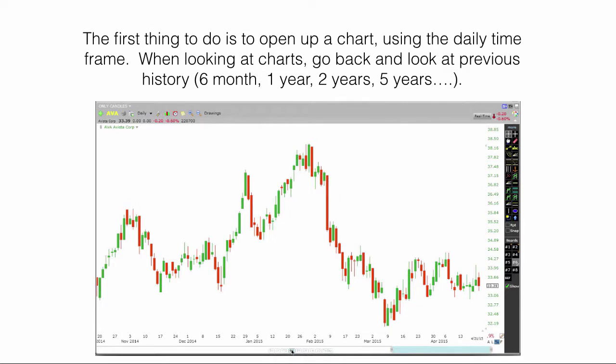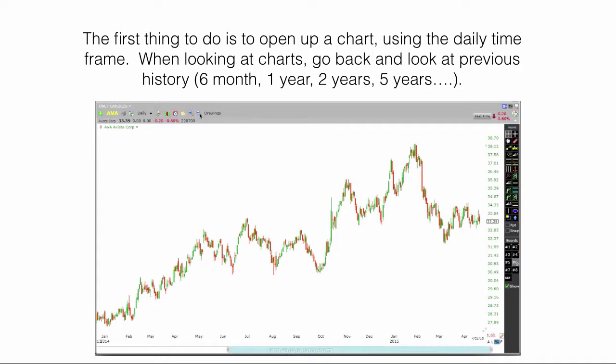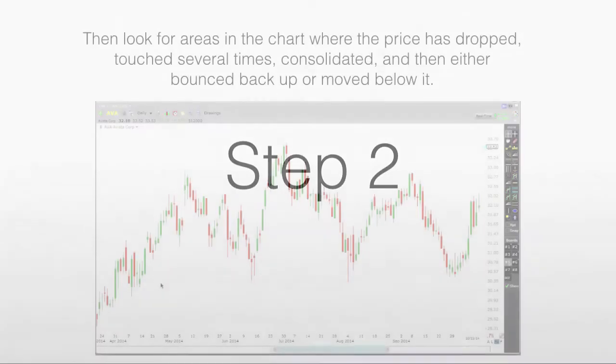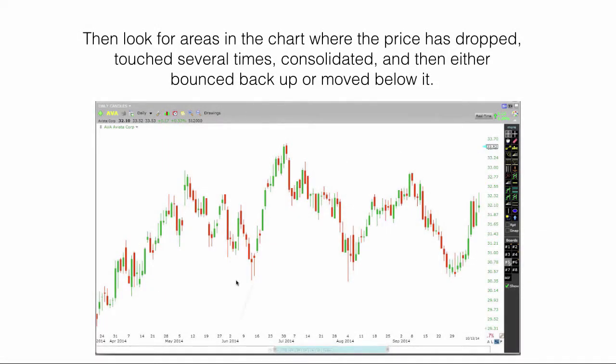The first thing to do is to open up a chart using the daily time frame. When looking at the chart, go back and look at previous history: 6 months, 1 year, 2 years, 5 years. Then look at areas in the chart where the price has dropped, touched several areas, consolidated, and then either bounced back up or moved below it.